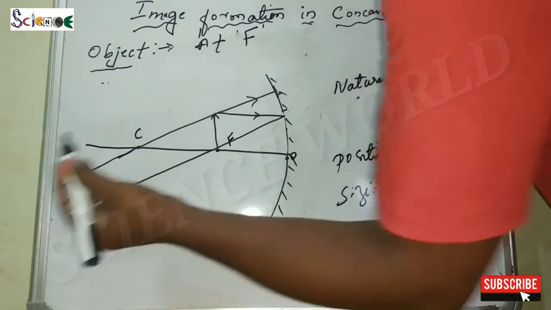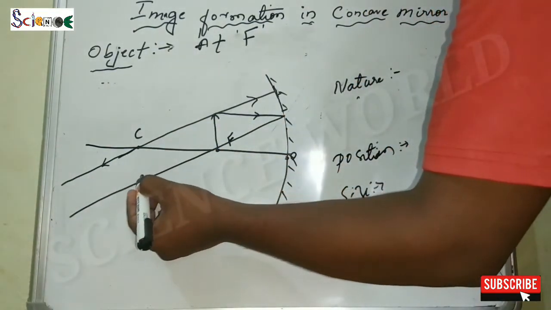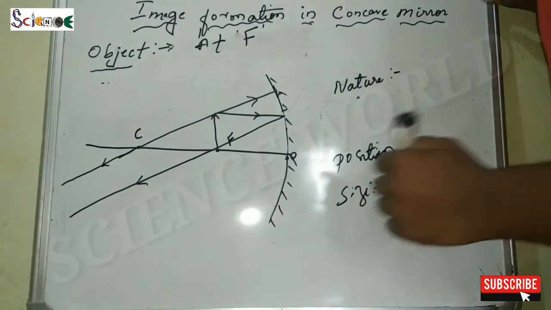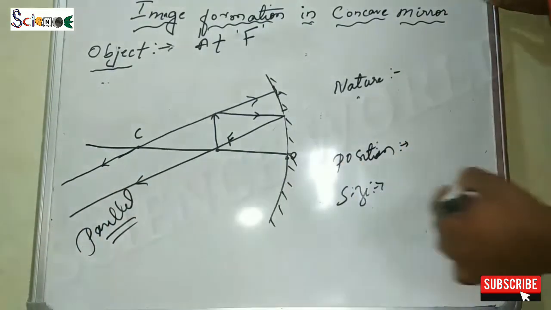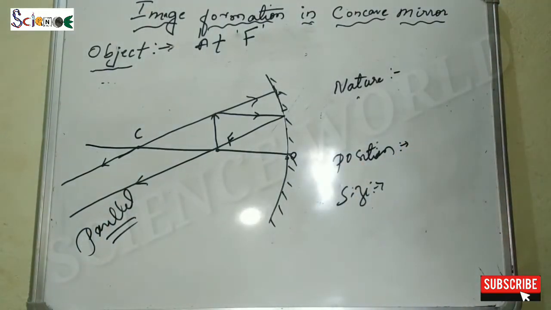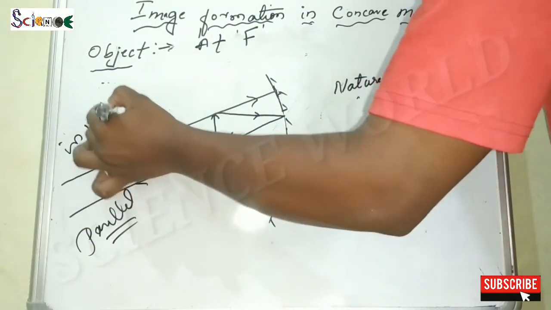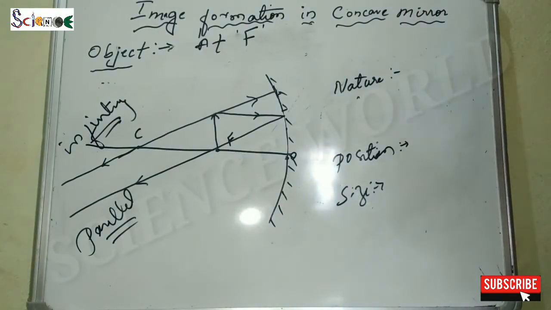Now we can observe that the real ray and the reflected ray are both parallel. So there will be no crossing between the real and the reflected ray. So we can say the image is forming at infinity.